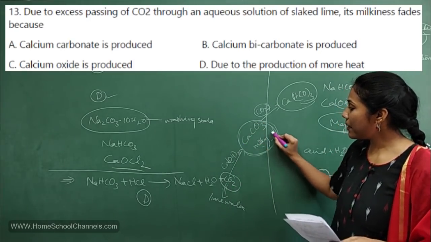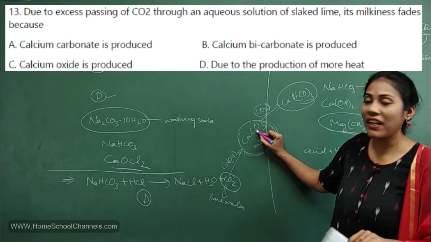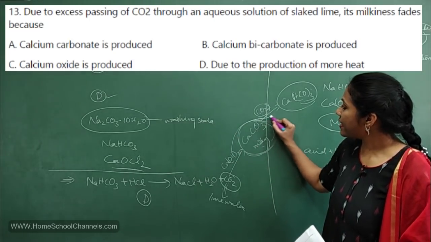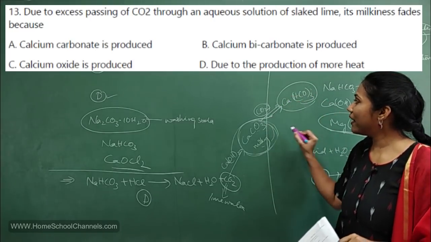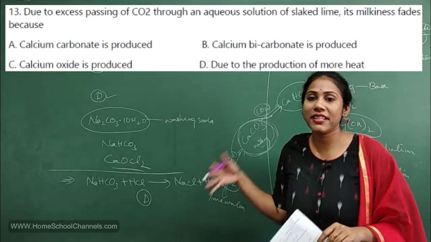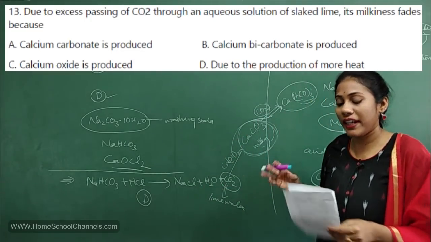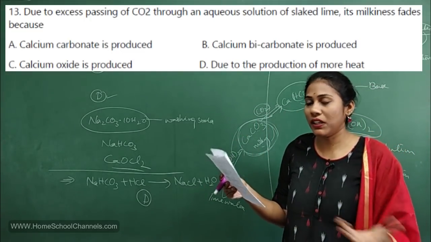Milky precipitate is because of the formation of calcium carbonate. So when you pass excess carbon dioxide, you will get calcium bicarbonate. That is not milky. It's a colorless compound. Okay. Now, this is the concept.